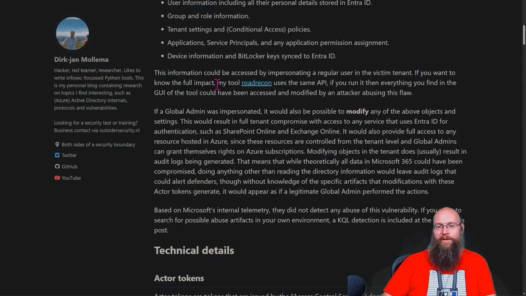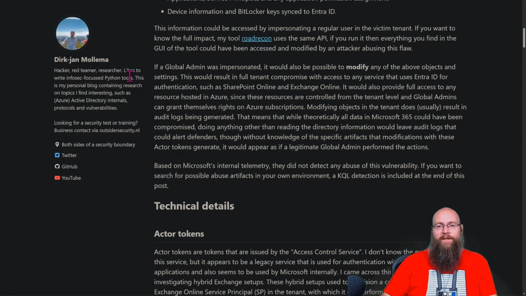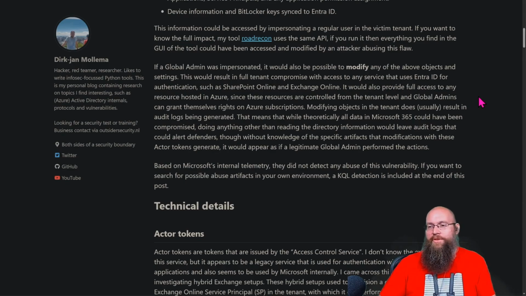So if you want to know what the full impact is, my tool RoadRecon uses the same API, which is the legacy Graph API instead of the new Microsoft Graph API, because Microsoft sucks at branding. If you run it, then everything you find in the GUI in that tool could have been accessed or modified, could have being the keyword, by an attacker abusing this flaw. So if a global admin was impersonated, it'd be possible to modify any of the above objects and settings. This would result in a full tenant compromise with access to any service that uses Entra ID for authentication, such as SharePoint Online or Exchange Online, or just anything that you've got SSO'd over to your Entra.